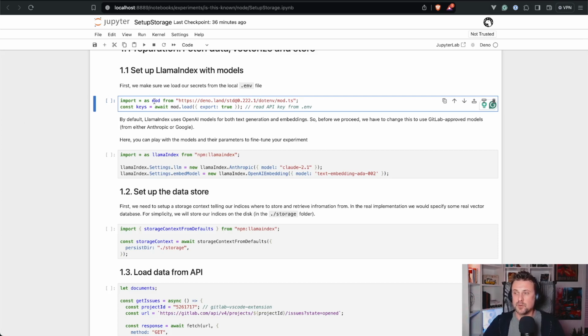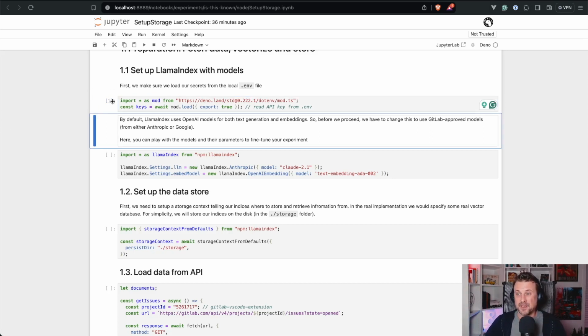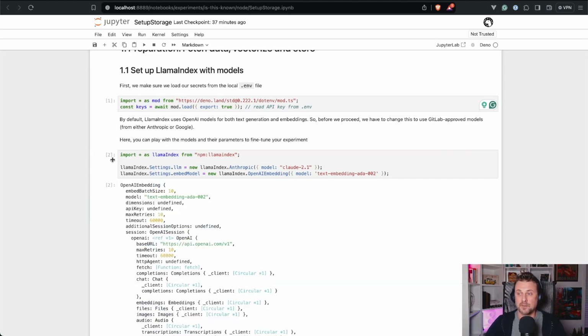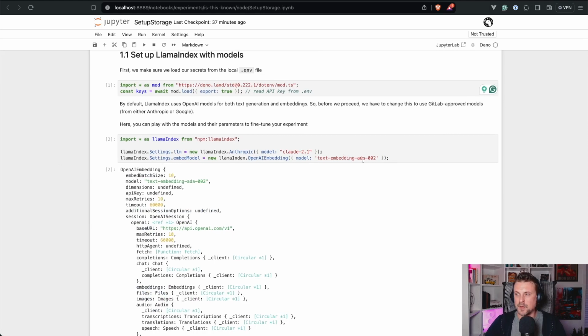So you can, for example, still press Shift-Enter, and it will do exactly the same thing. It will show you what is going on and what steps are in the process of being run. In this case, it spits out the OpenAI embedding.